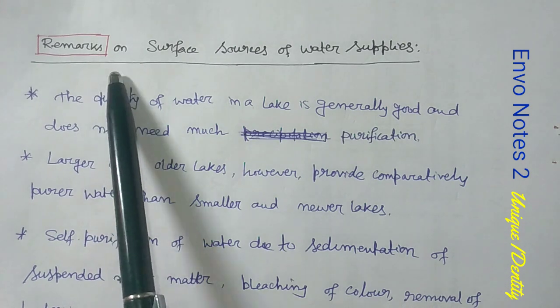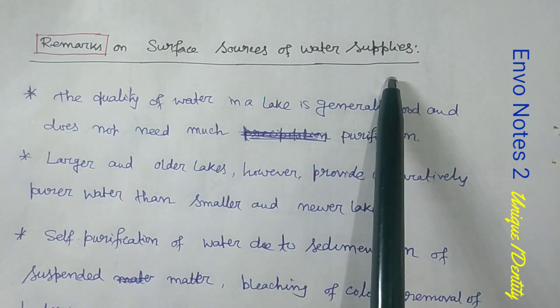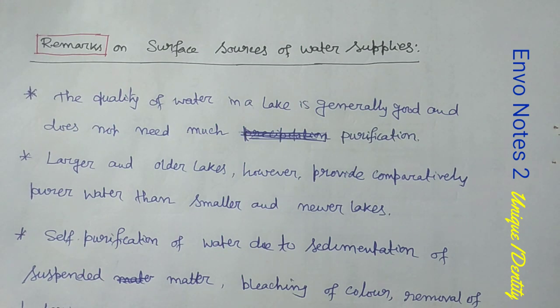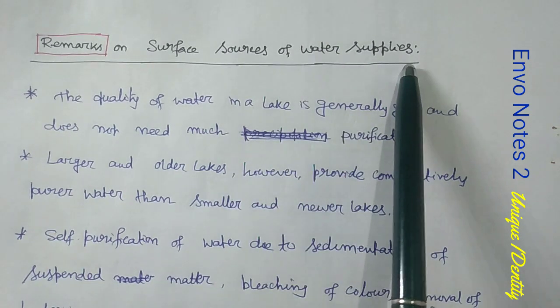Now some remarks on surface sources of water supplies. As previously I have told you, the surface sources of water supplies are ponds and lakes, oceans, surface reservoirs, and also rivers or channels. Okay, so those are the surface sources of water supply.